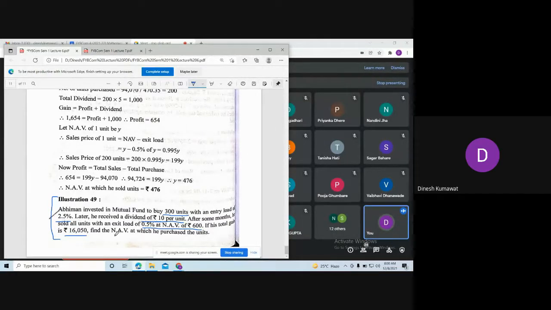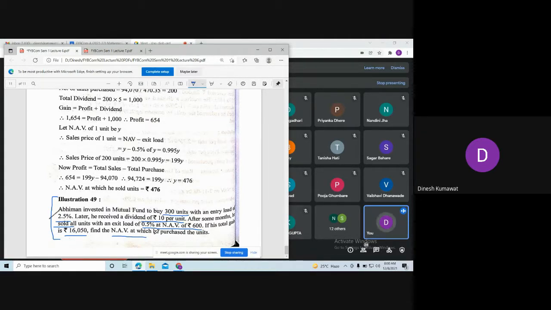तो purchase तो हमें find out ही करना है. तो अब बचा कौन सा? Redemption net asset value. So this one is the redemption net asset value. Why? Because here we are selling the units. And what is this rupees 16,050? Total gain. So this is our total gain. And remember our aim is to find out the net asset value on purchase.